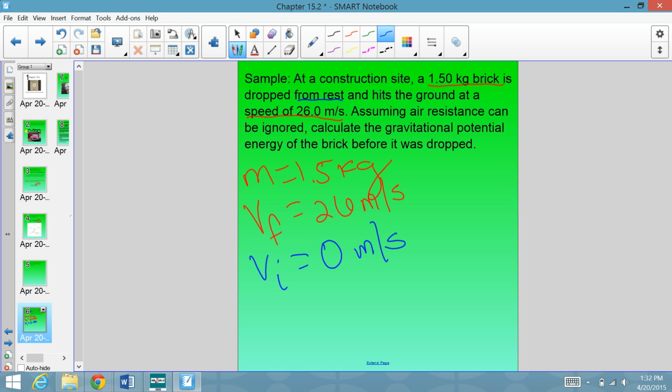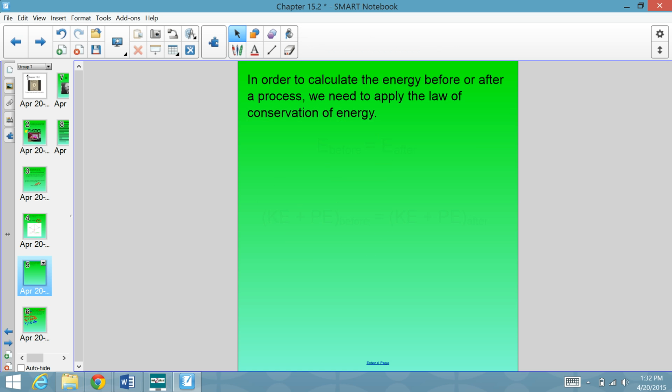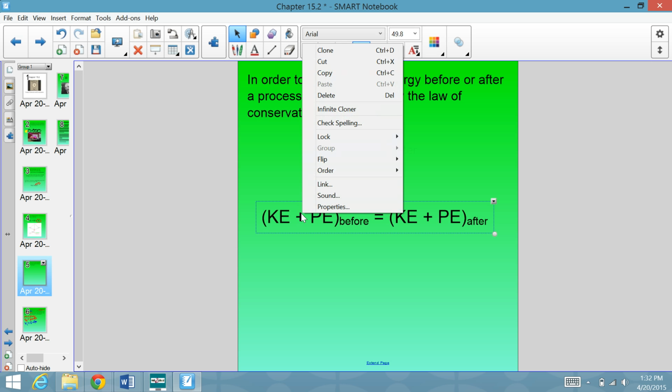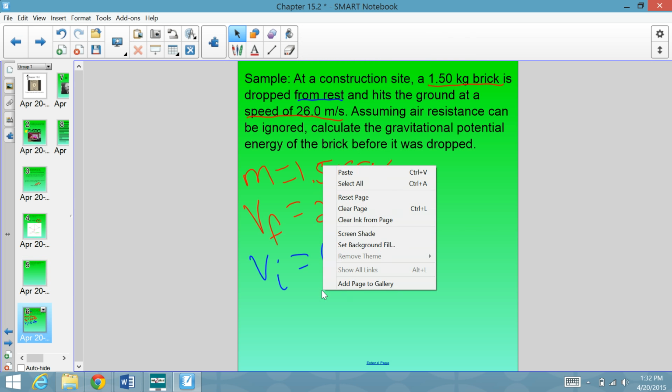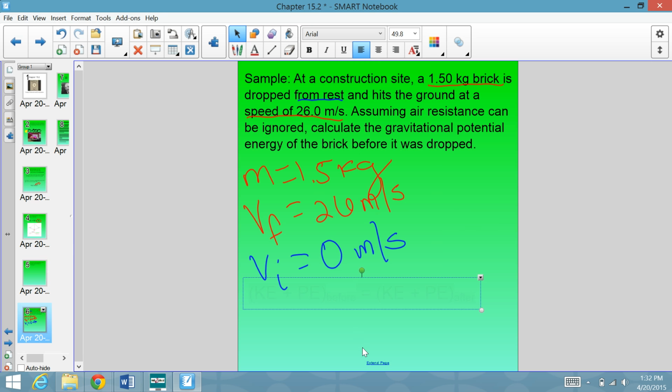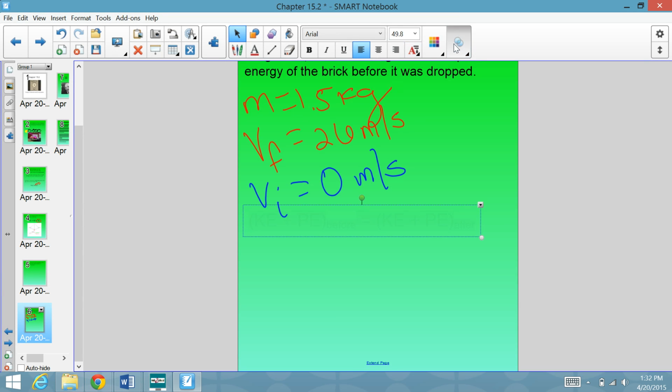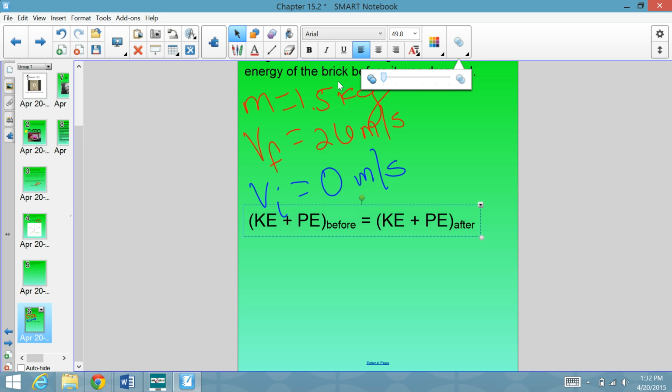Now, as I showed you before, we have to look at the kinetic plus potential energy before and have that be equal to the kinetic plus potential energy after. So I'm actually just going to go ahead and copy this whole thing, and we're going to use it as a calculation for this problem. So extend the page, make this not transparent so you can actually read what it says.